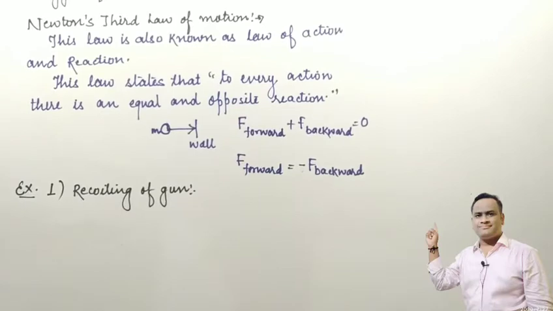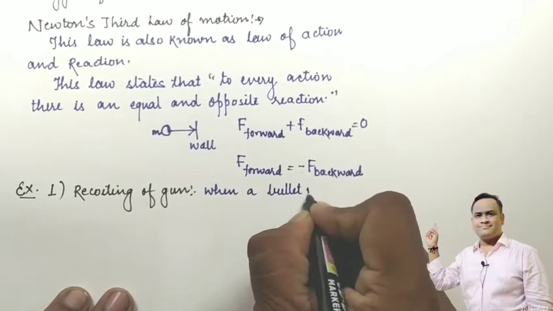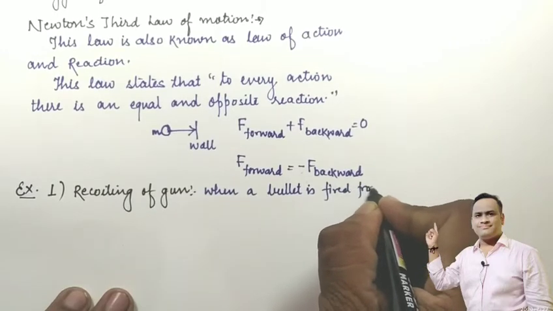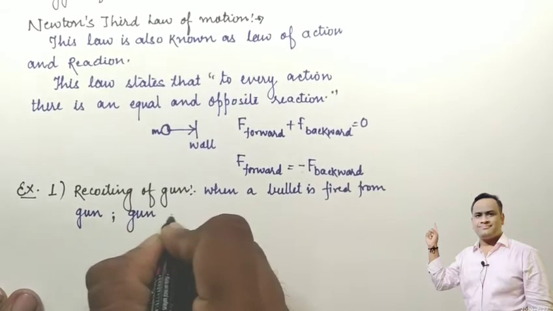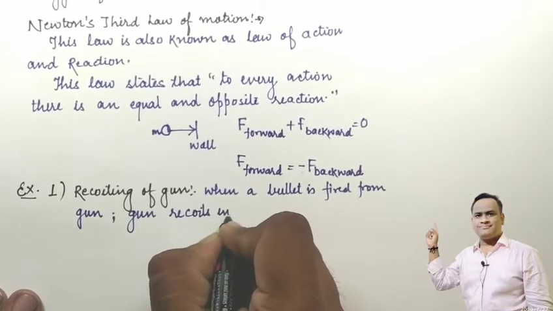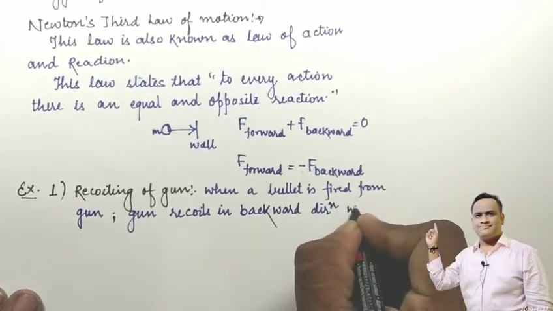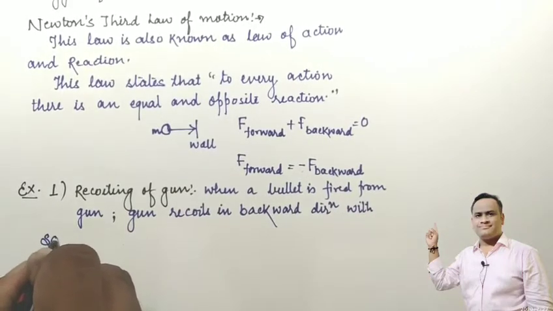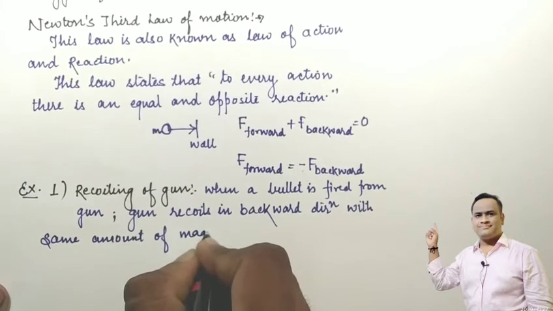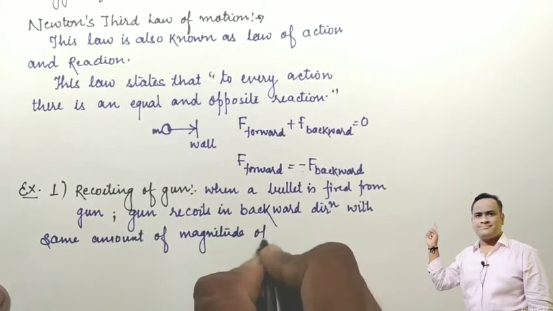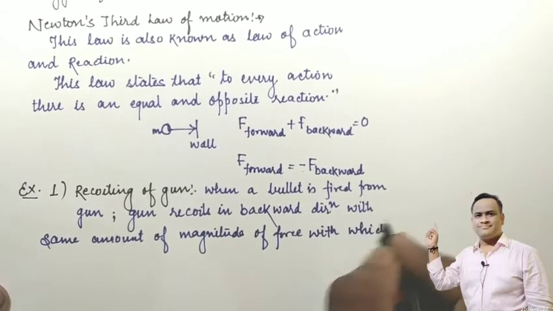When a bullet is fired from a gun, the gun recoils in the backward direction with the same magnitude of force with which it is fired.